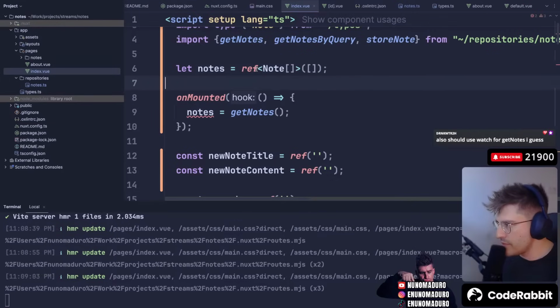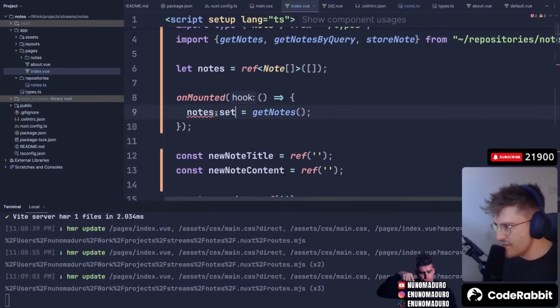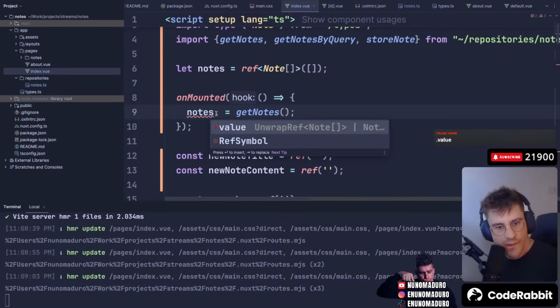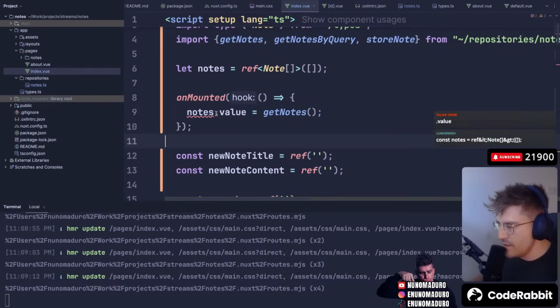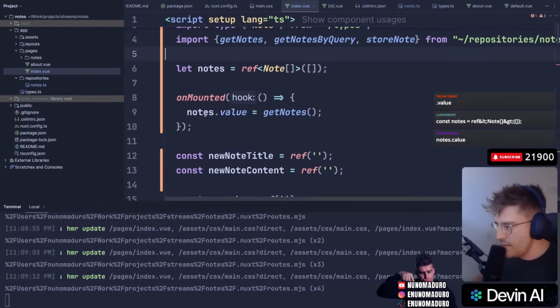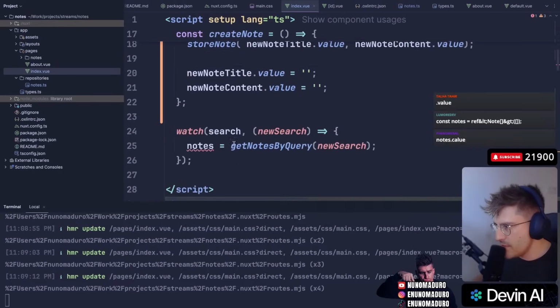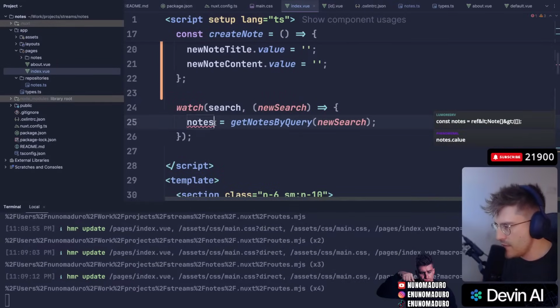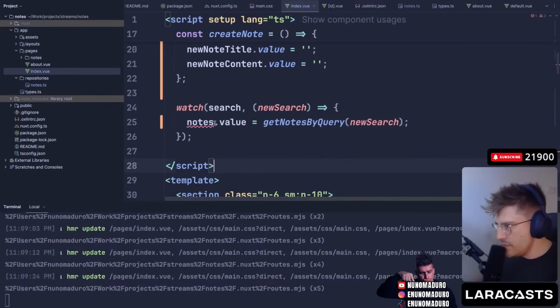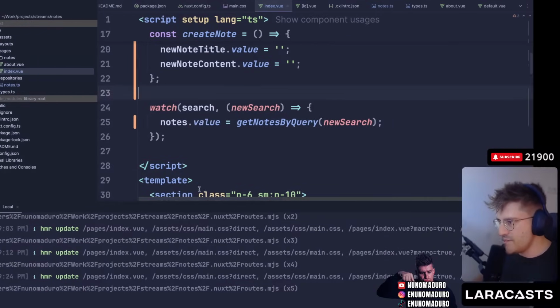I knew I could not get rid of this. So here I think I should do a set value or similar, right? Dot value, okay. So then I need to also do the same thing on this. So nodes equals value. How about now? Let's see.